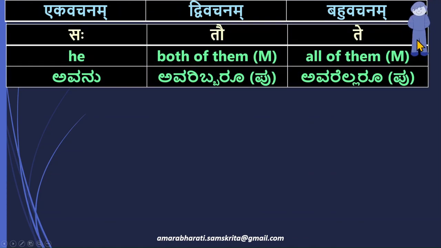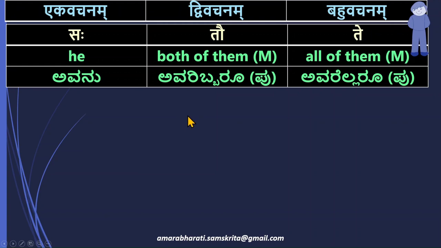For the masculine case, he or him, both of them in masculine and all of them in masculine. So the words are Saha, Tau, Te. Saha, Tau, Te are Ekavachanam, Dvivachanam and Bahuvachanam forms of the masculine form for he, both of them and all of them.